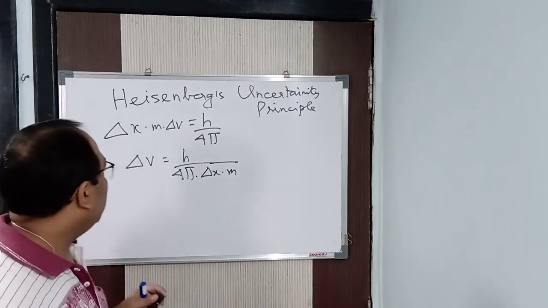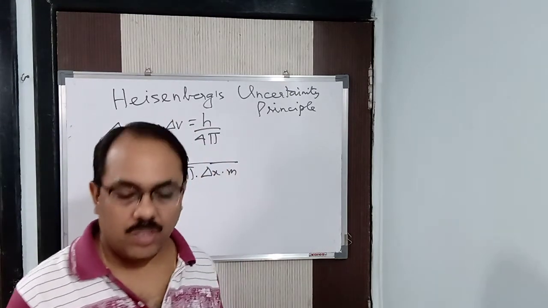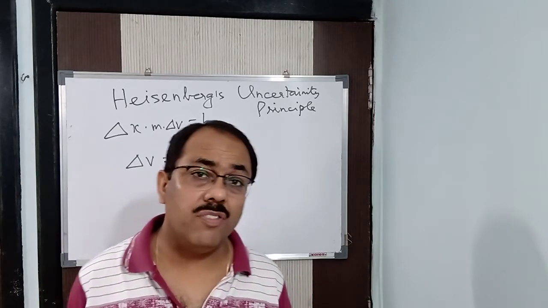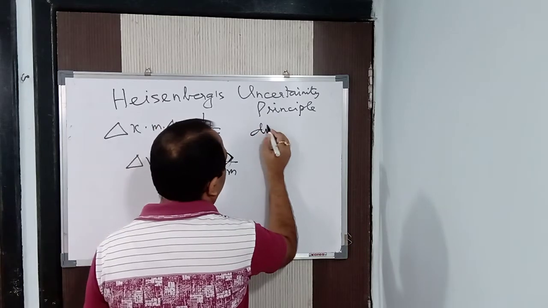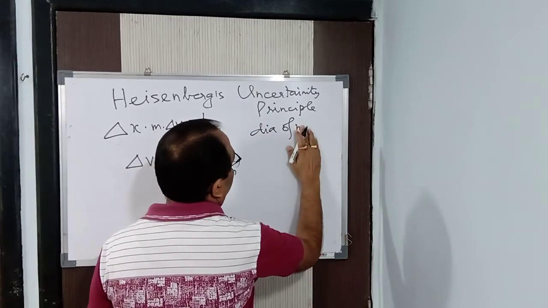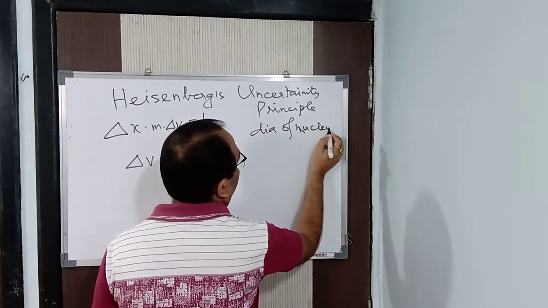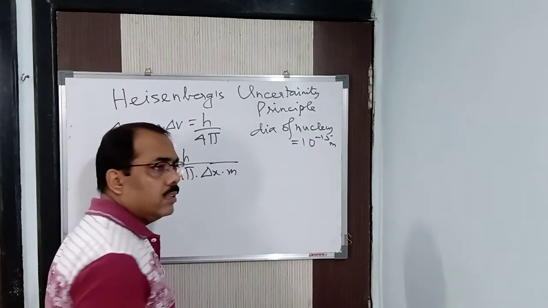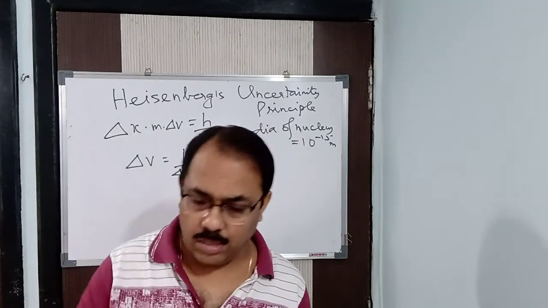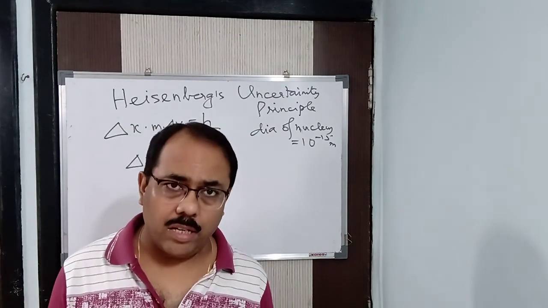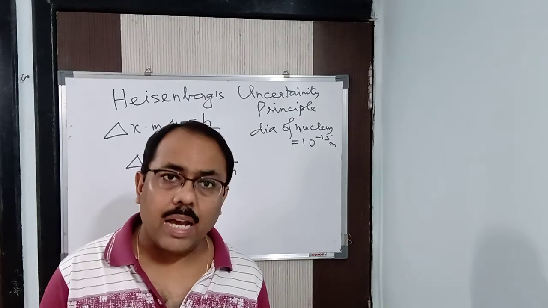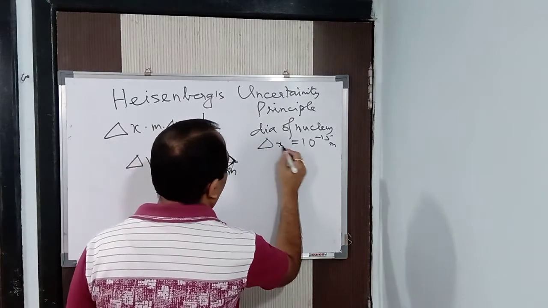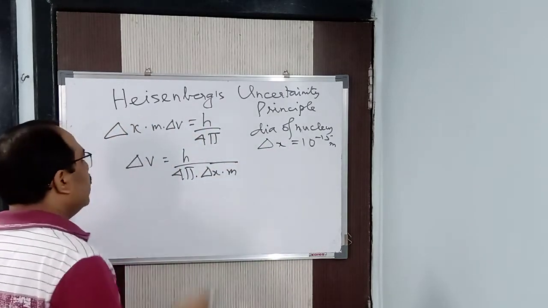Now, here delta x is the uncertainty in position. What is the diameter of the nucleus? 10 to the power minus 15 meter. That means within 10 to the power minus 15 meter, we can find the electron. Within that particular diameter only. So here I can say delta x is 10 to the power minus 15 meter, because it is the uncertainty in position.